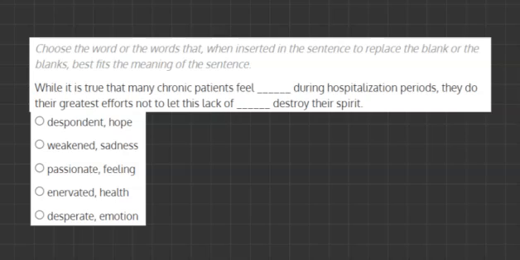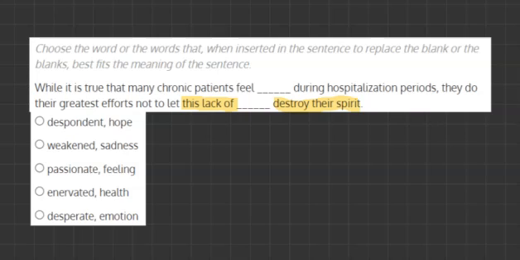While it is true that many chronic patients feel blank during hospitalization periods, they do their greatest efforts not to let this lack of blank destroy their spirit. Now I'm going to highlight a few key parts here: "let this lack of" and "destroy their spirit."